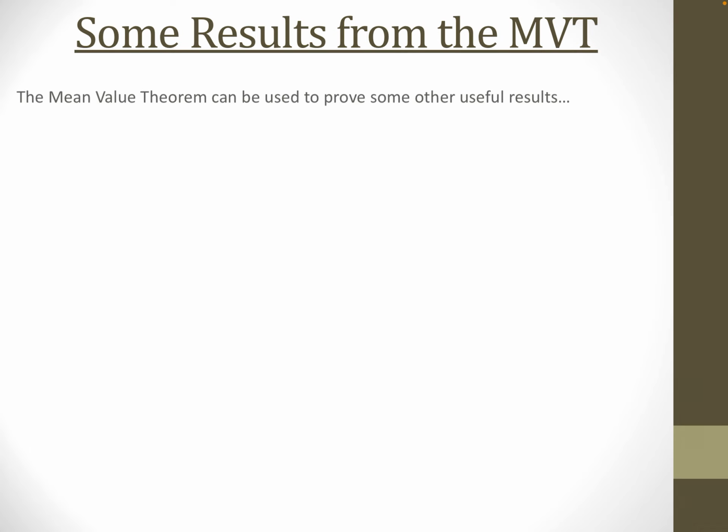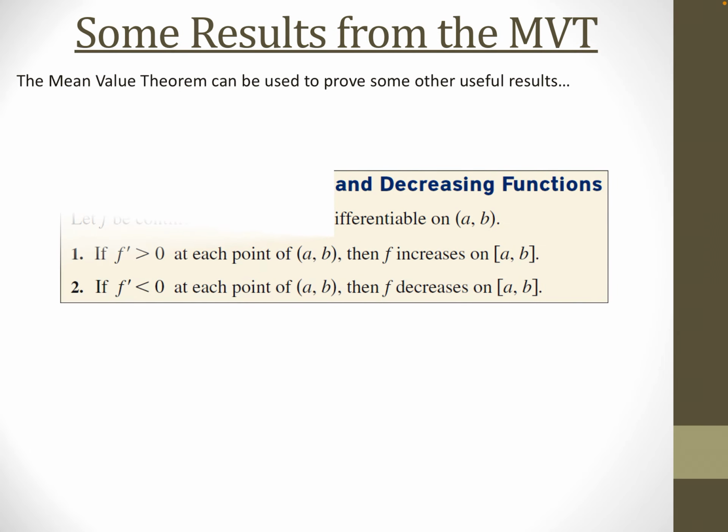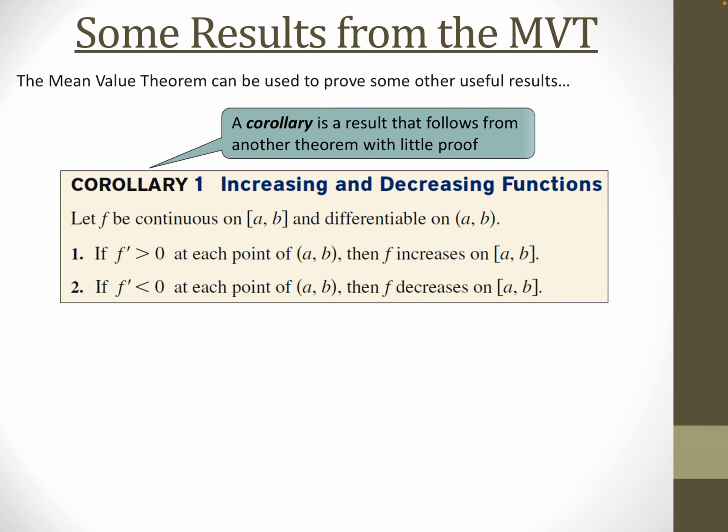So, some quick results from the mean value theorem. It can be used to do some proofs that are fairly easy to think about, but maybe technically a little bit difficult. One is this corollary, and a corollary is a result that follows from another theorem with very little proof. There's not much we have to talk about here to prove this. Let f be continuous and differentiable. Those are the qualifications that have to be in there for the mean value theorem to work: things have to be continuous and differentiable.